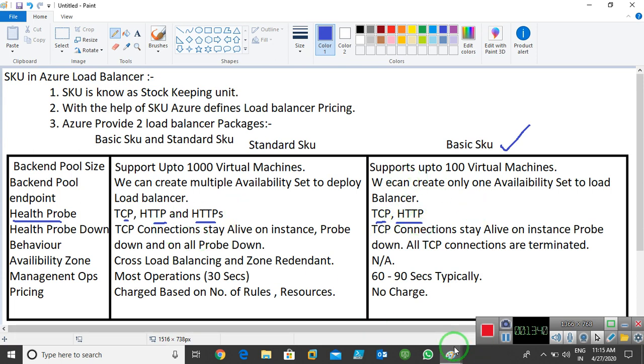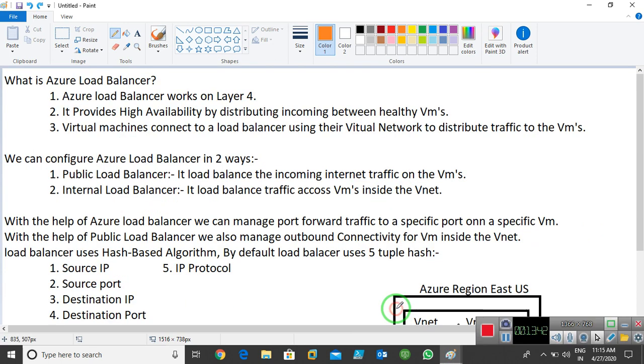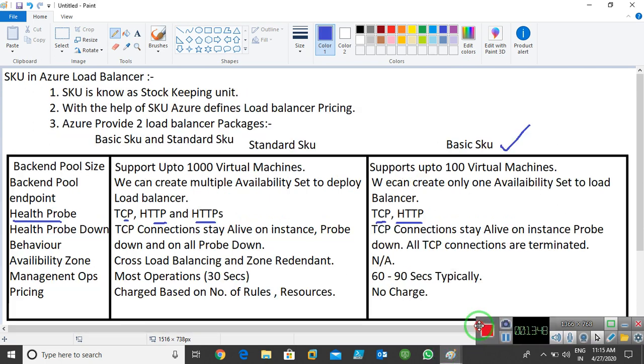I already told you in the previous slide that it works on IP protocols. It works on 3 protocols: TCP, HTTP, and HTTPS in standard only. If you're using the basic package of load balancer, then it uses only TCP and HTTP, not more than that.